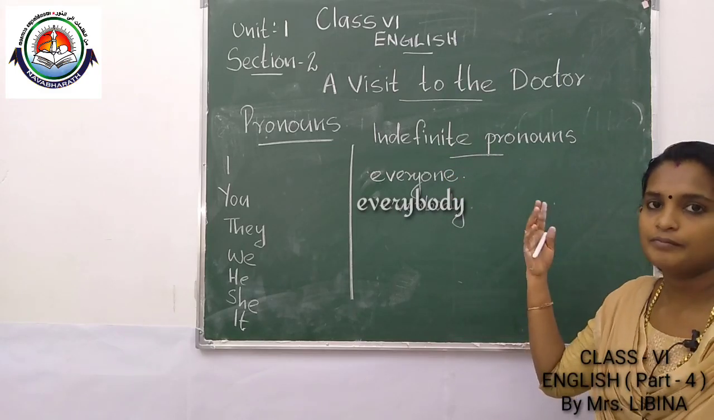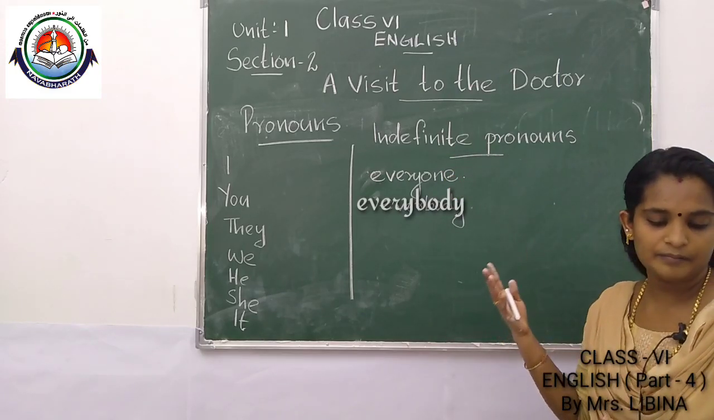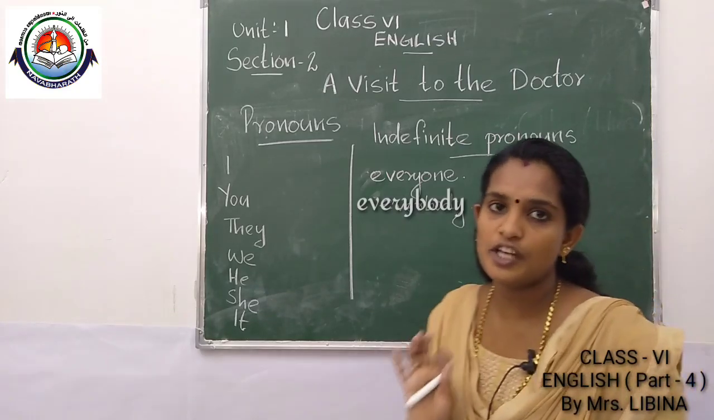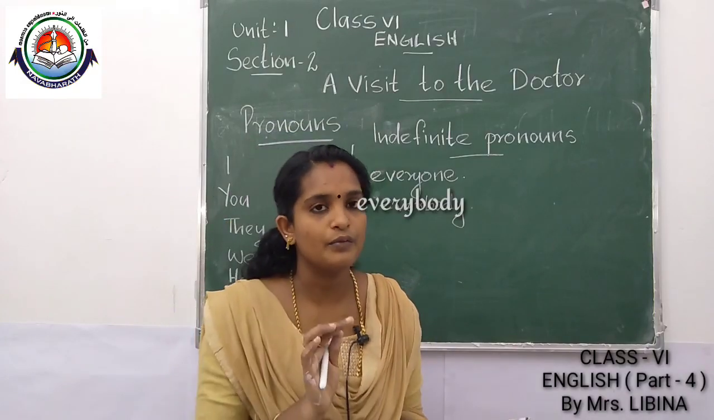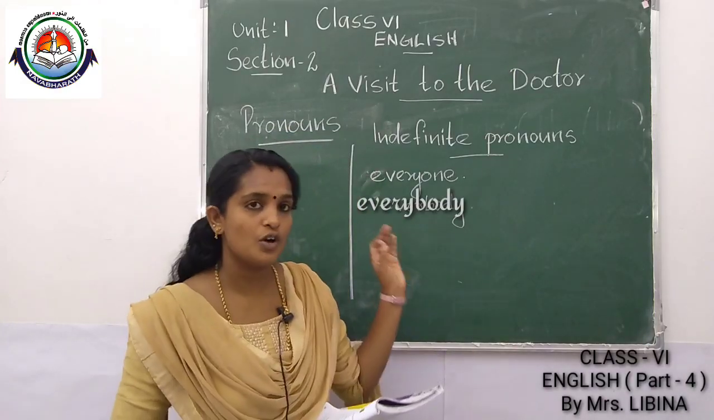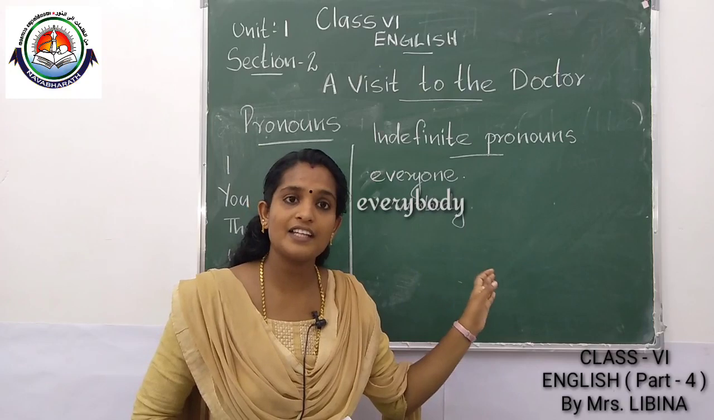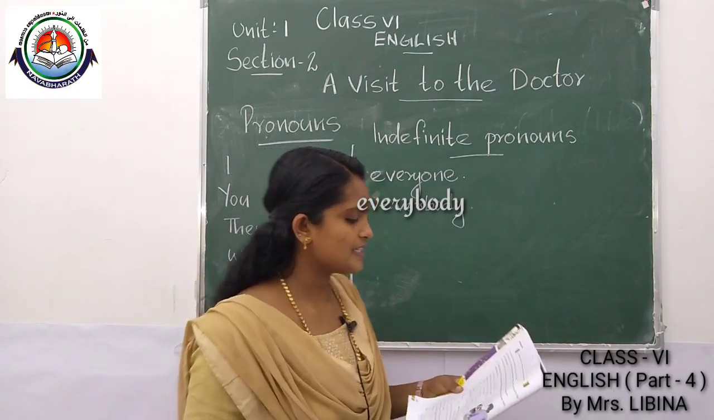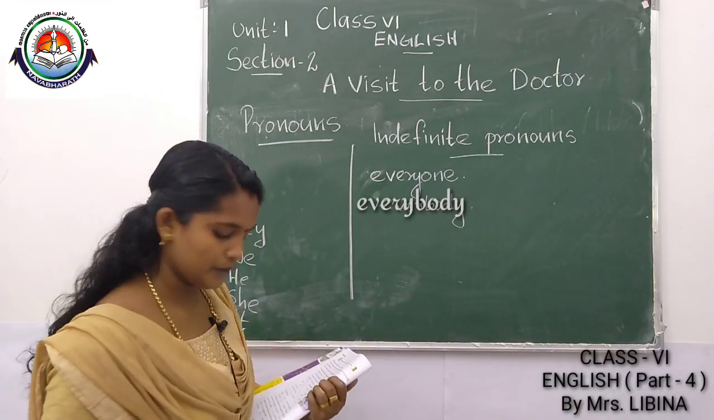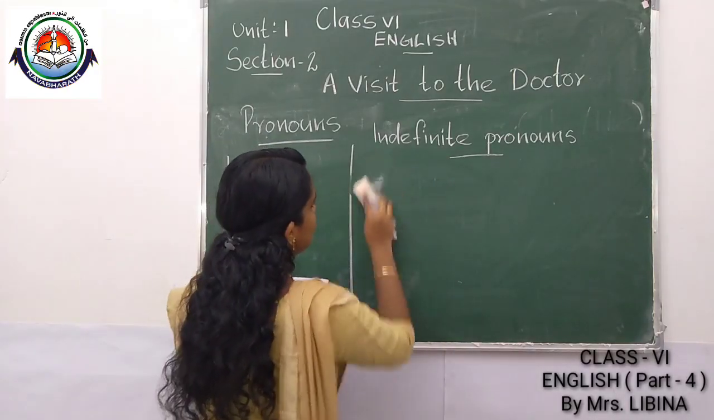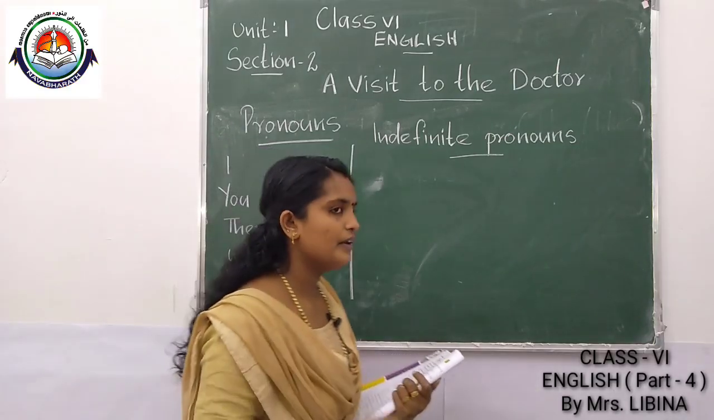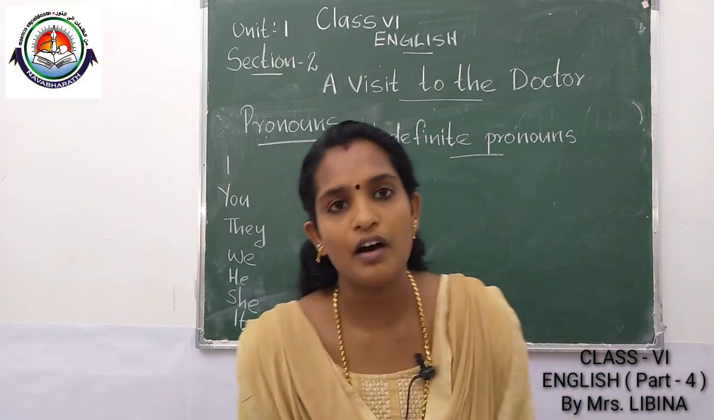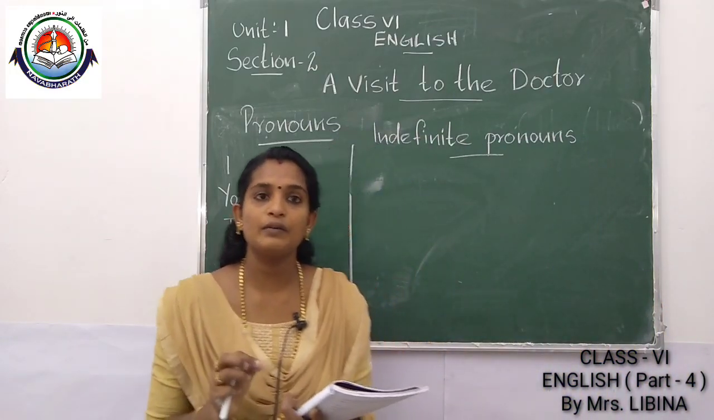No one, somebody, everything, nobody. It's not showing an exact number. You have to notice that an indefinite pronoun does not indicate an exact number. Okay, we don't know the numbers. Listen, I will give some examples for you. With indefinite pronouns, we have to use a singular verb.